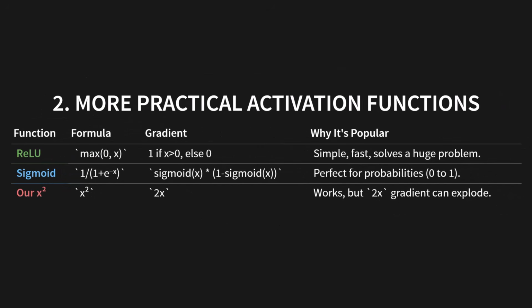Second, we use more practical activation functions. In our neurons, we used x squared. It worked, but its gradient 2x can get really big and cause problems. Look at this table of a few popular ones. You've got ReLU, which is super simple and fast. Then there's sigmoid, which is perfect when you need a probability between 0 and 1. They're just different tools for the job, but the core idea is the same. They're just a function we can find the derivative for.